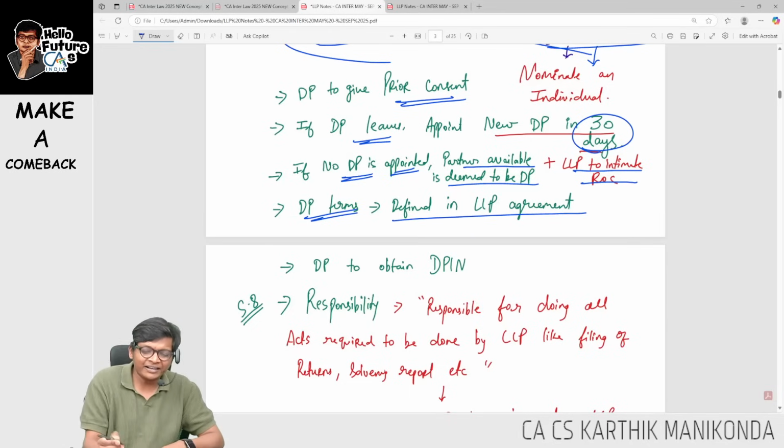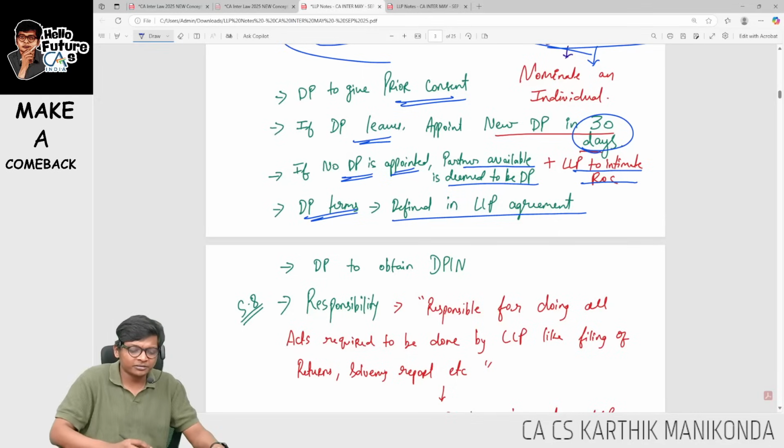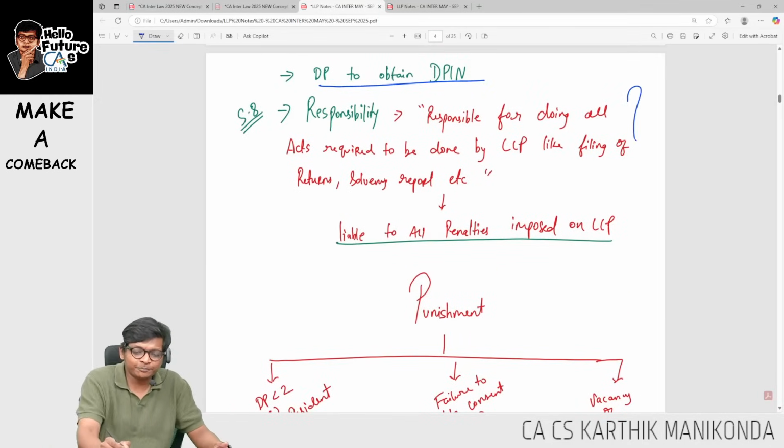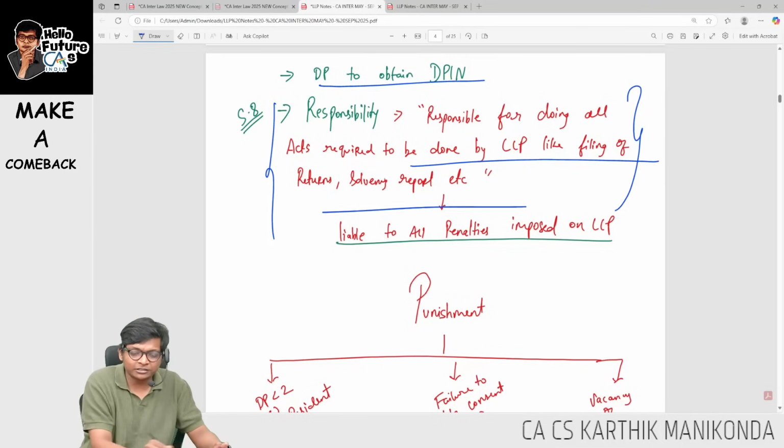Designated partner terms will be defined in the LLP agreement. He has to obtain a designated partner identification number. What is the DP liable for? The DP is liable for, and responsible for, all the legal compliance of the Act.